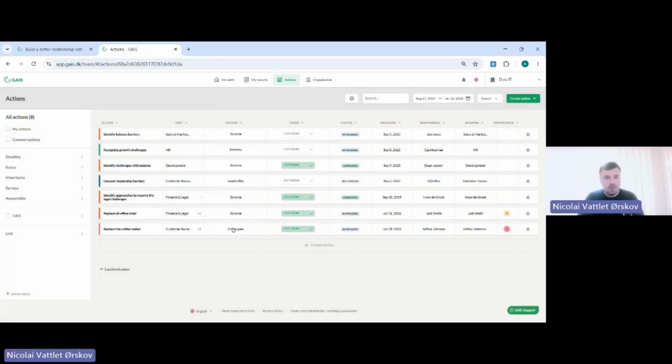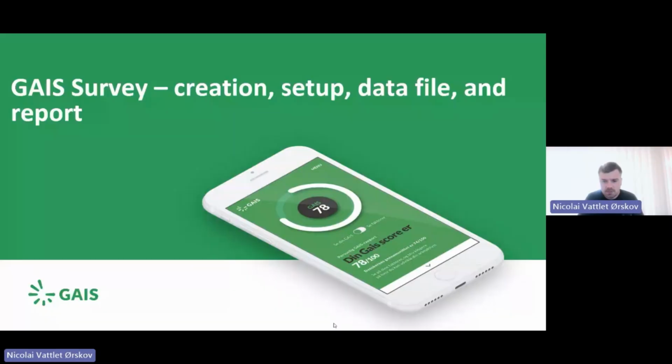Yes. This was some of the things that I wanted to show you in the platform. And before being completely done for today, I just want to stop sharing my screen here and then enter the PowerPoint just for the last slides. I will just open it here like this.